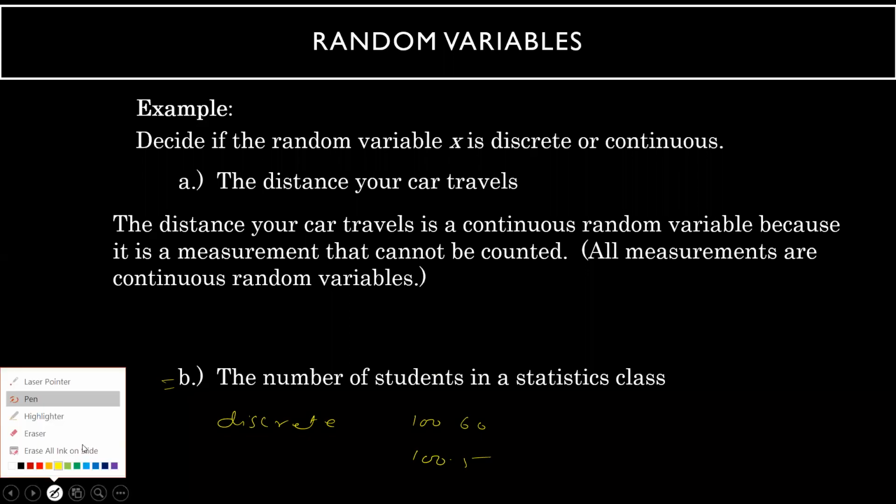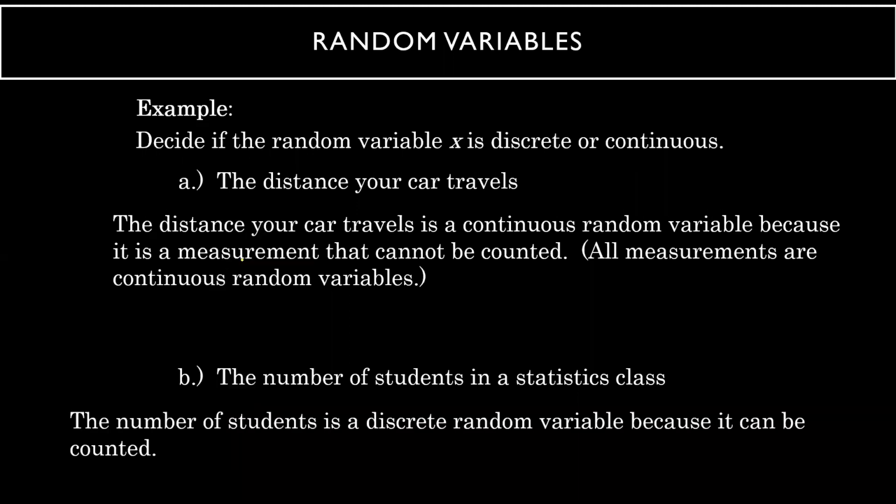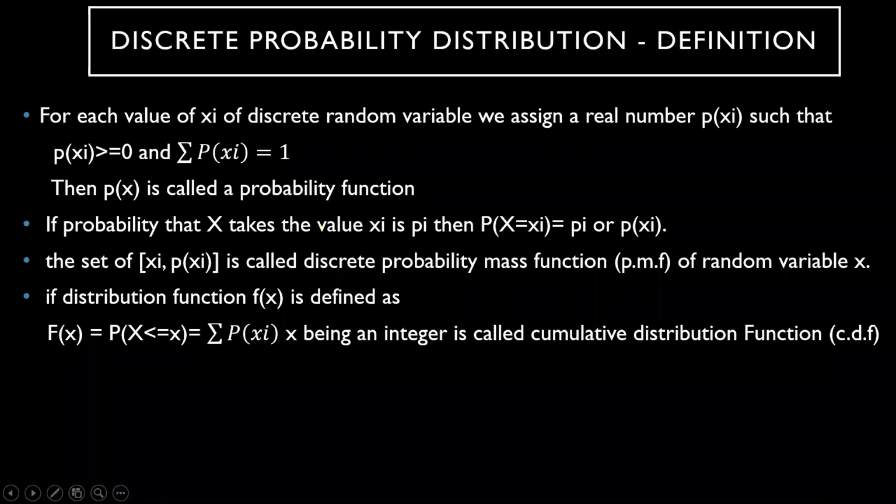So now you have got the idea of continuous and discrete. Let's go to the next part. This is the portion which you have to learn a bit: discrete and continuous probability and its definition. I have already explained that whenever you define a probability, each p of xi should be greater than or equal to 0 and the summation should be equal to 1, for each random variable xi.